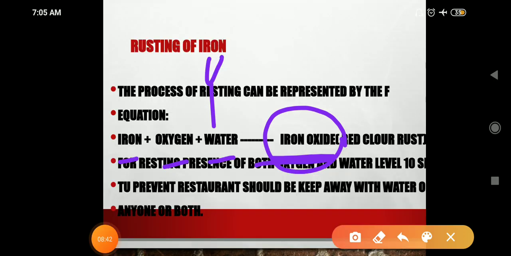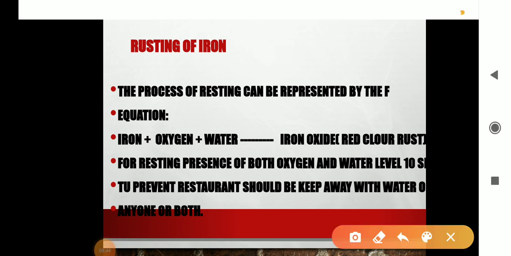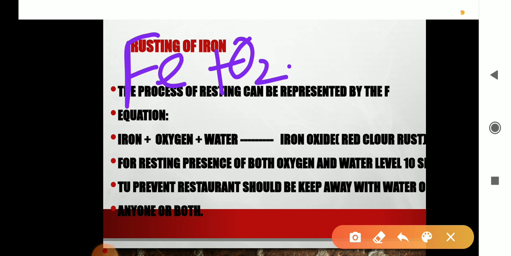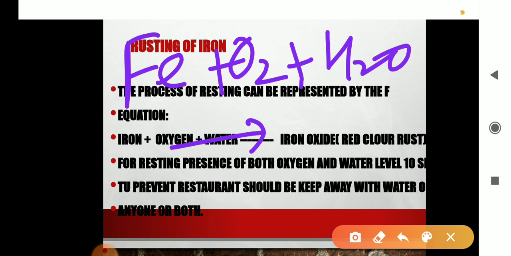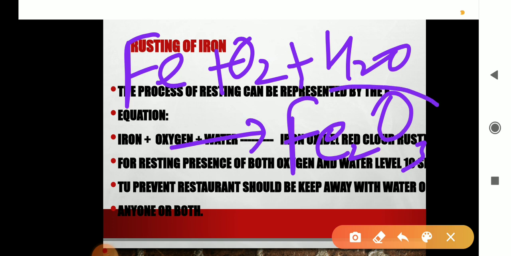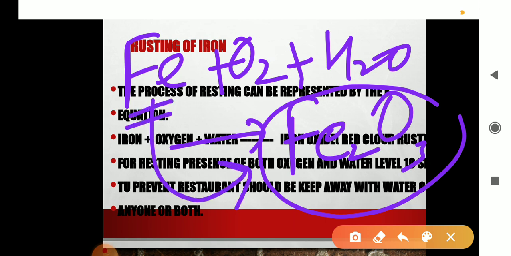Now see the equation: Fe plus O2 plus water, H2O, then what will be formed? Iron oxide, which is called rust, Fe2O3. This is formed. It is red in color and is called iron oxide, and due to this the color appears red. Iron converts into this, है ना. पहले iron था, अब ये इसमें convert हो गया है, right? These all are the example of chemical change.